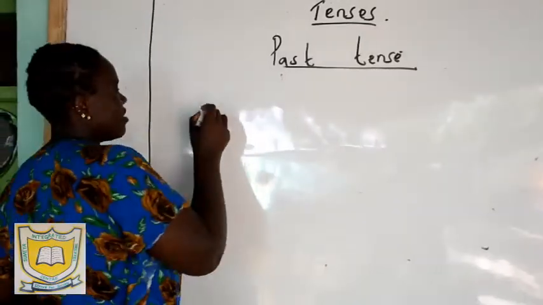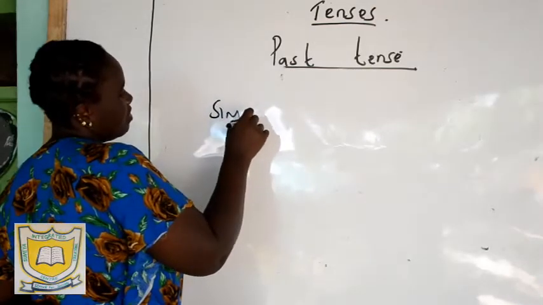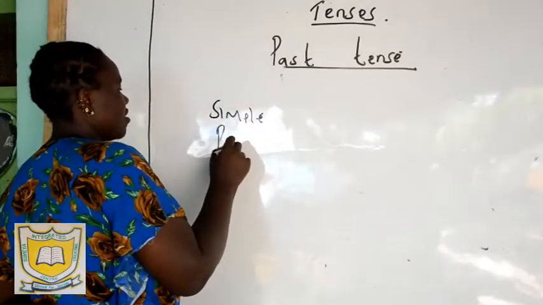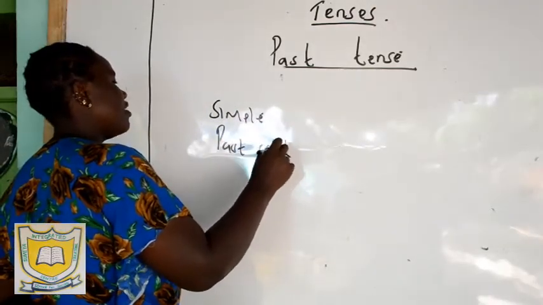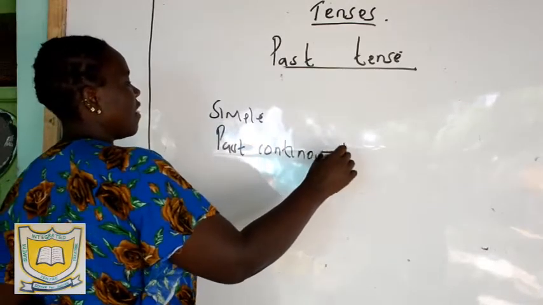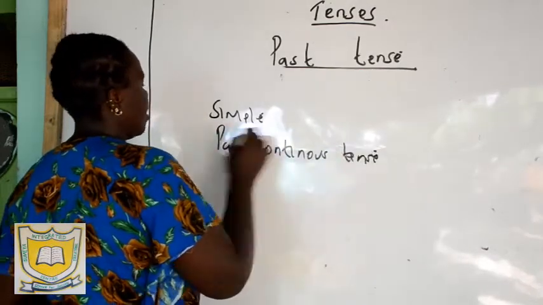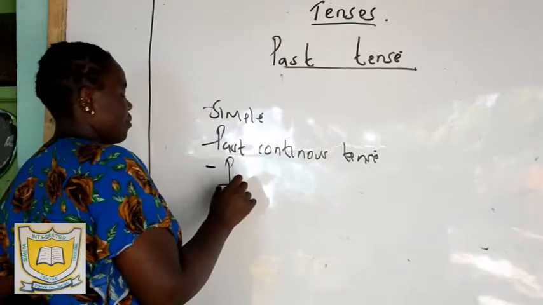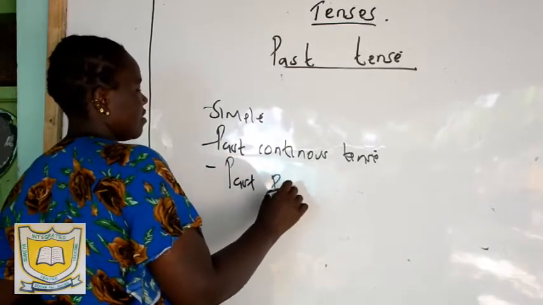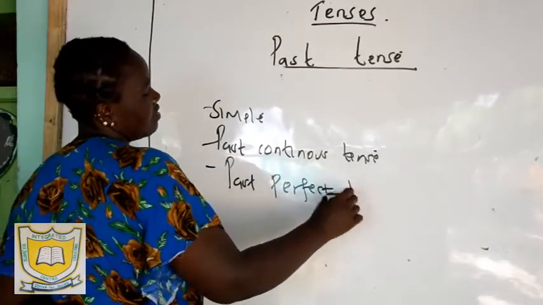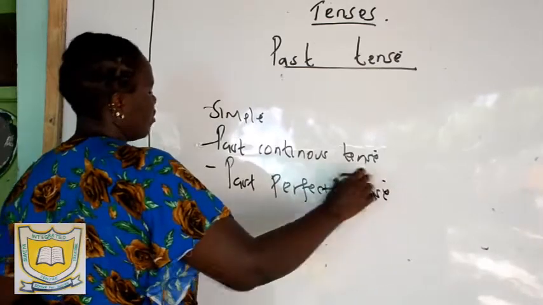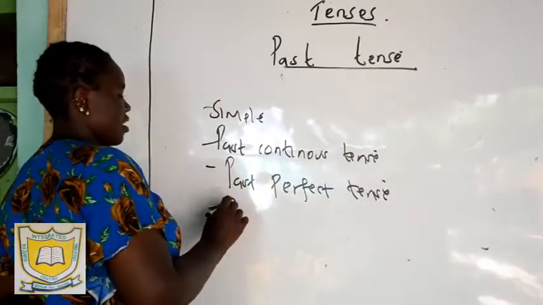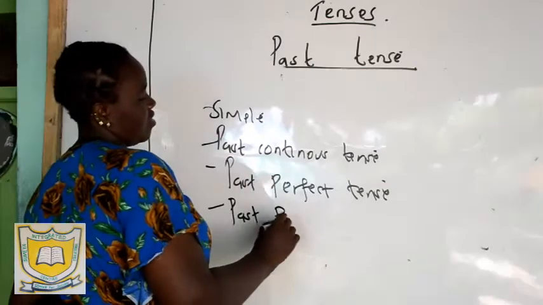Like the past tense, we have the past simple tense, the past continuous tense, the past perfect tense, and then the past perfect continuous tense.